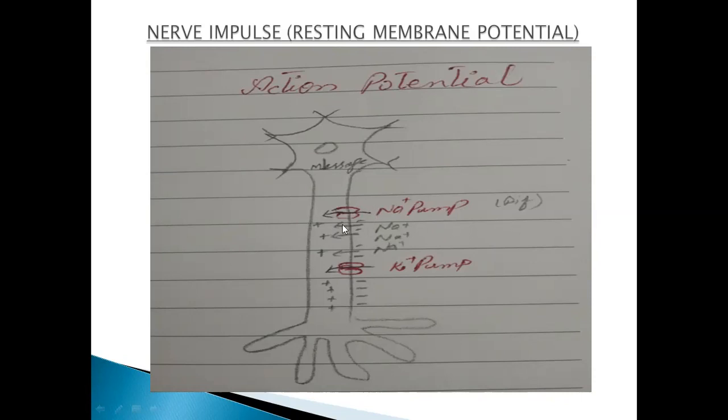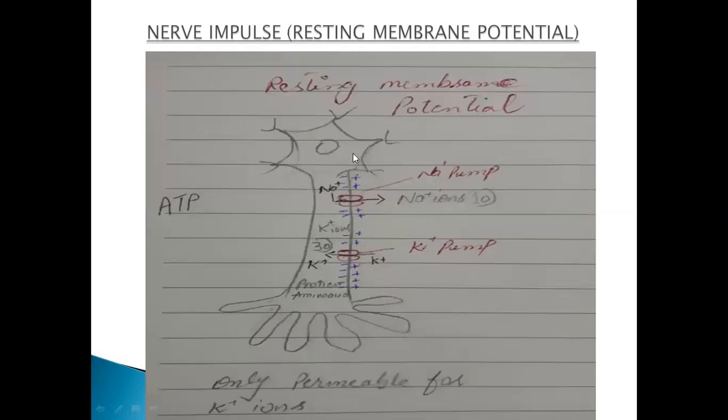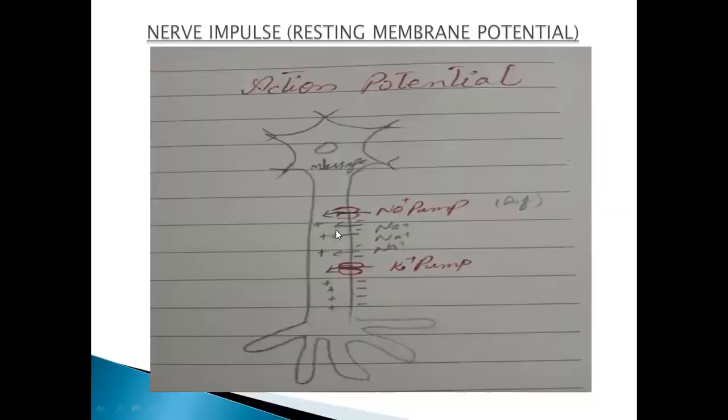The second thing you can notice here is that the charge has been reversed. Firstly, positive charge was outside and negative charge was inside. But now you can see the negative charges are outside and positive charges are inside. The reason is that the sodium and potassium have moved inside, so there are more positive charges inside. And one more thing, the organic negatively charged molecules like proteins and amino acids have moved outside. That's why they are creating the negative charge here. So this is about the action potential, the influx of sodium and potassium ions.